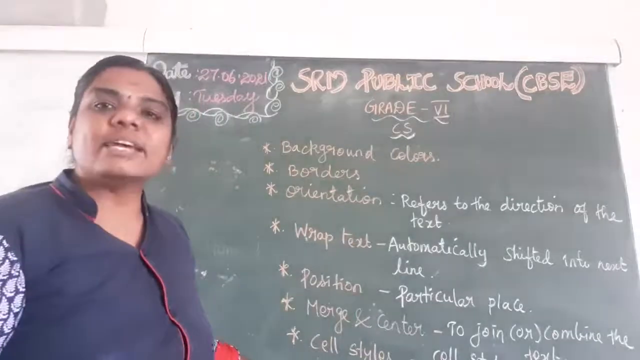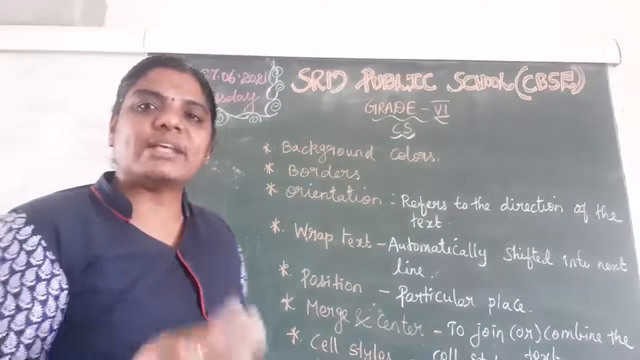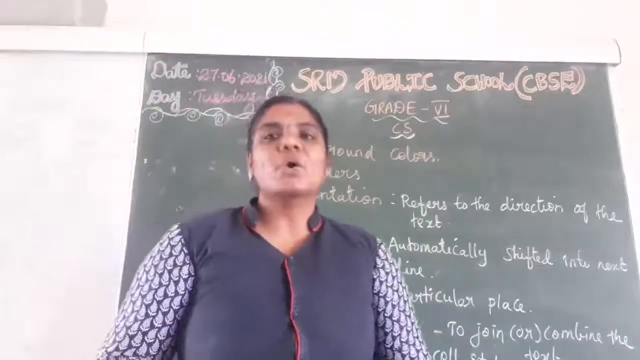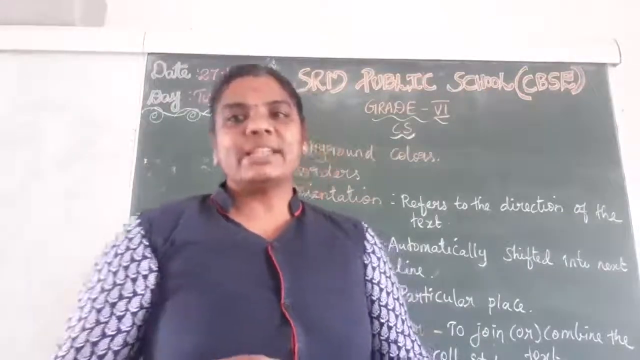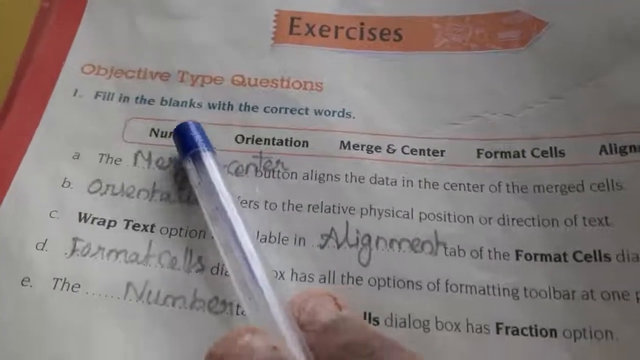Okay, then styles, cell styles. This option is used to change the style of the cell. Okay dears, now let's read the book back exercises. Look at the book. First Roman, fill in.